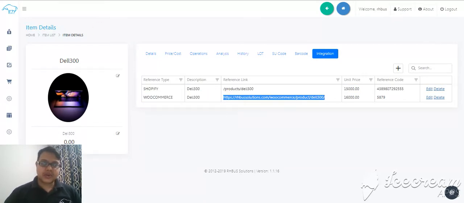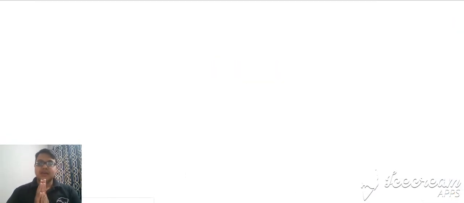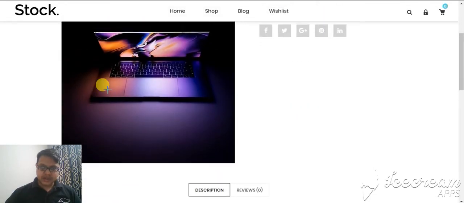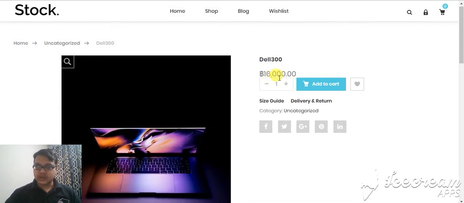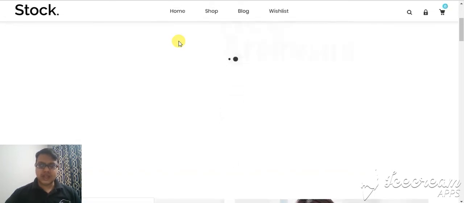I'll go to my browser and I'll paste the link here. So it's redirecting me to the website. So yeah, this is the image we just uploaded in the e-commerce in our ERP system, which is reflecting in WooCommerce. You can see the price which is reflecting back. If I go to home, you can see all the items which are available in the e-commerce, and everything is coming from the ERP system.